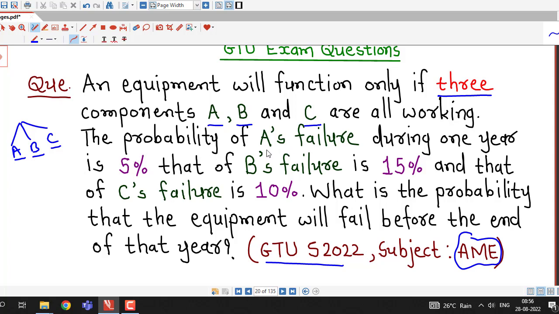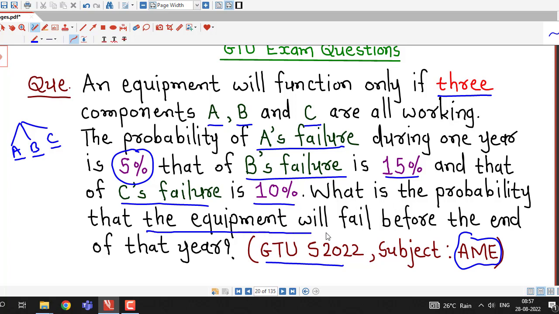The probability of component A's failure during 1 year is 5%. The probability of component B's failure during that 1 year is 15%. And the probability of component C's failure during that 1 year is 10%. What is the probability that the equipment will fail before the end of that year?